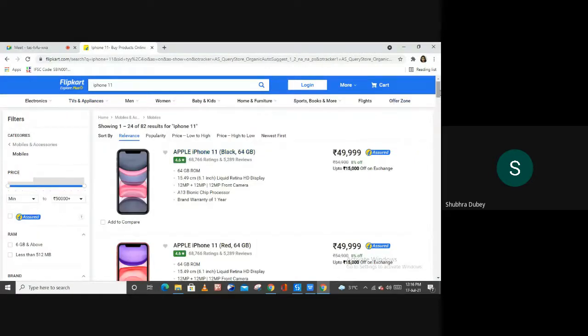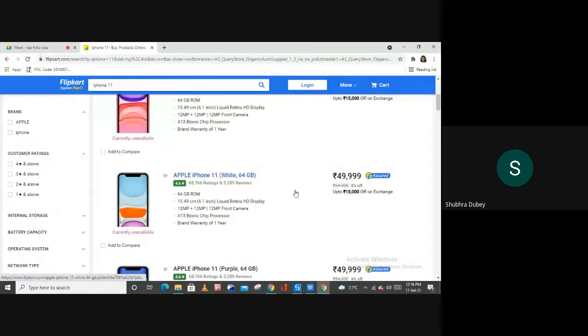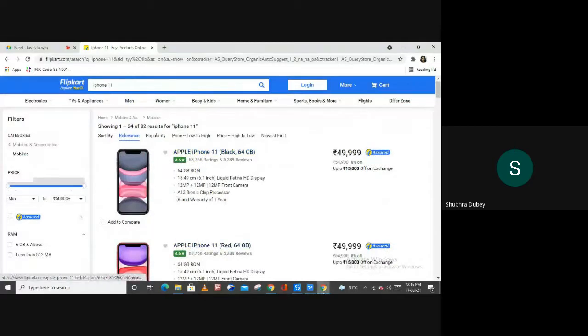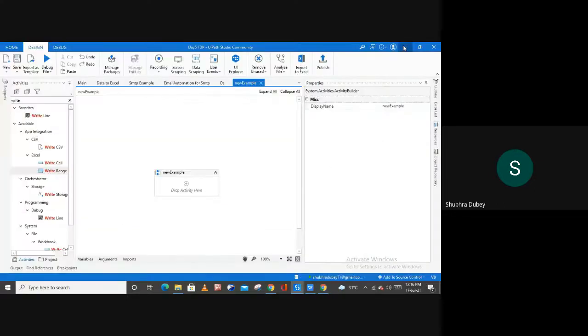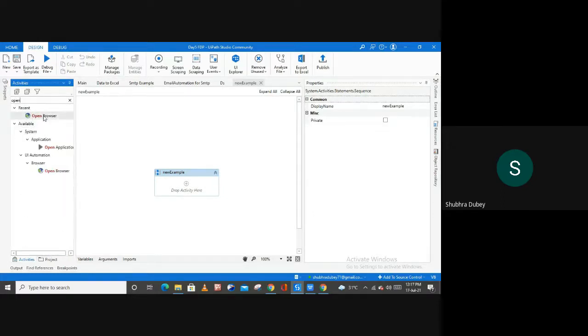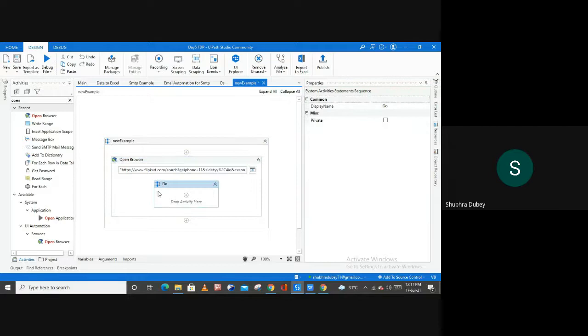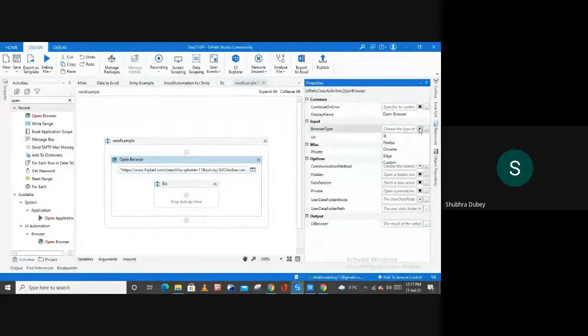So in this case, as you can see, the data is in an arranged form, like Apple phone, and the price is here, and then the name of the phone and the price is here. Name of the phone and price, right? So let me copy the URL, and inside of this new example, first let me open the browser. Let me paste the URL here inside of this new section, okay, first let me check the browser type, which is Chrome.